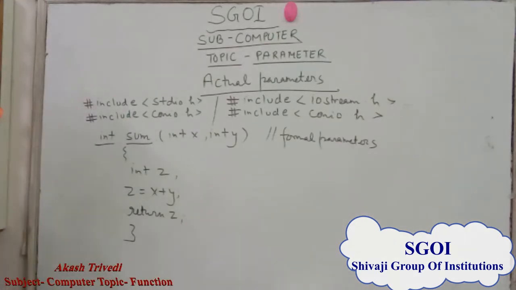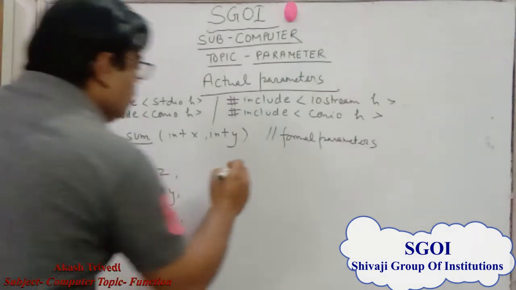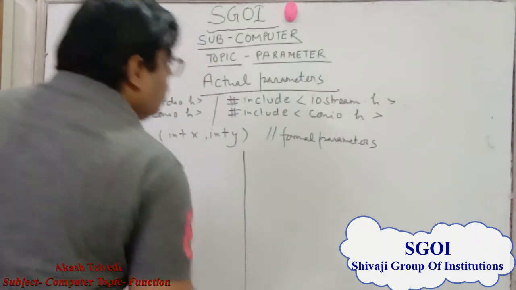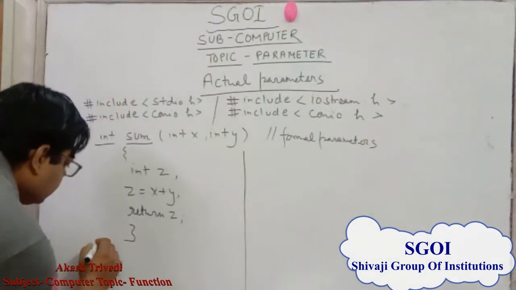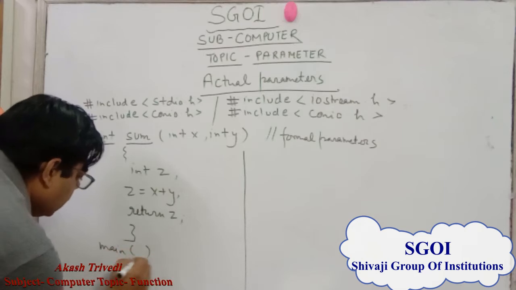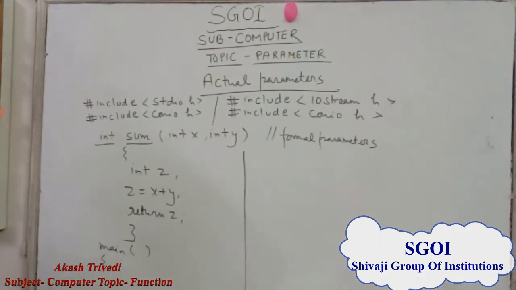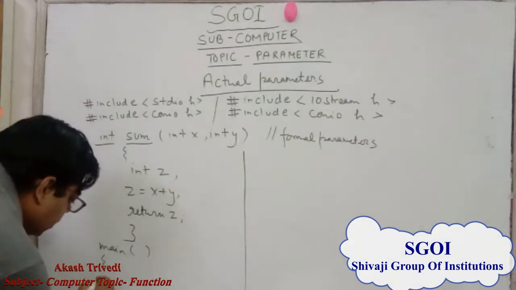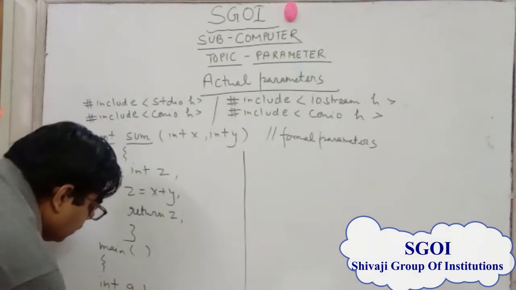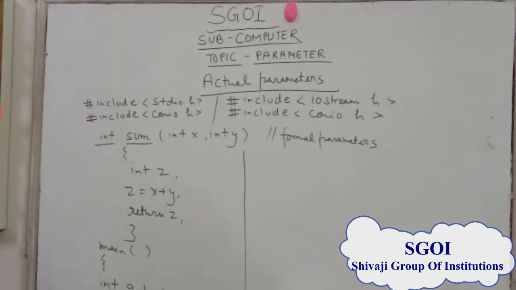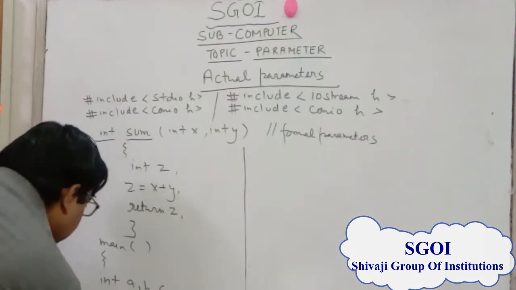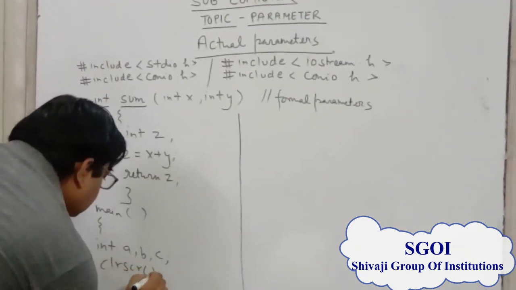After that we create the main function where we call it. Open the body of main function, then we declare variables a, b and c. After that we use the clrscr function.